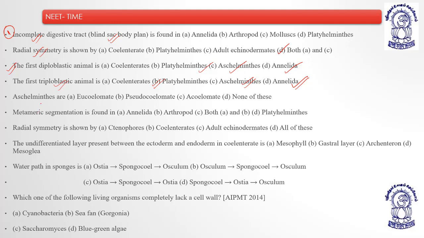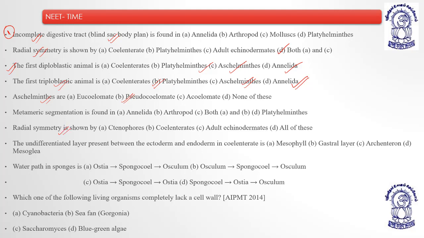Then, Aschelminthes are eucoelomate? No, they are pseudocoelomate. Yes, they have a coelom, but it is a false coelom, because the coelom is obliterated by mesoderm. Okay, understood?